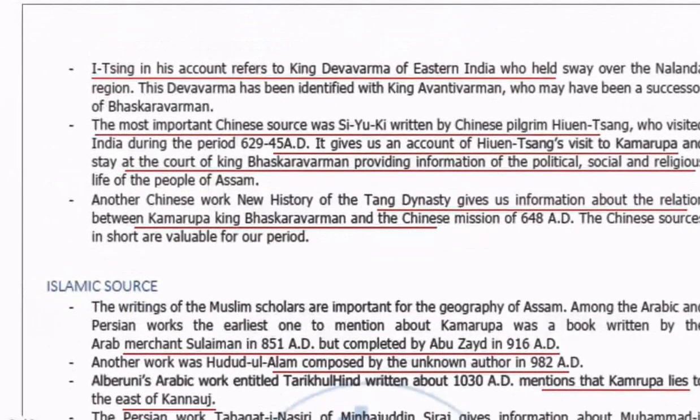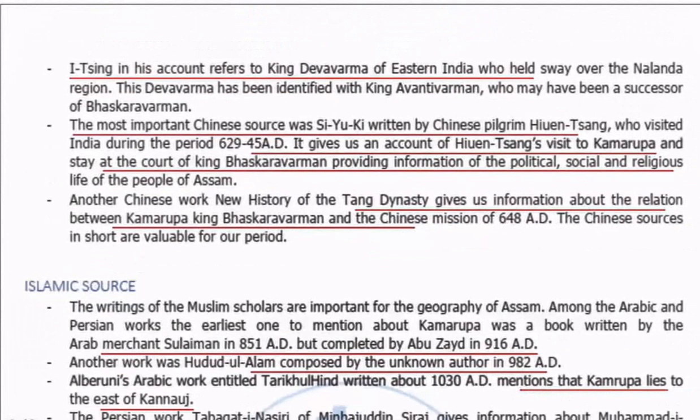Similarly, I Ching, or I King, in his account refers to King Devavarma of eastern India, who held sway over the Nalanda region. This Devavarma has been identified with King Avantivarman, who may have been a successor of Bhaskar Varma. Similarly, the most important source, which we have already read about in different classes, is the Si-Yu-Ki, written by the Chinese pilgrim Huan Tsang, who visited India during 629 to 645 AD. It gives accounts of his visit to Kamrupa and stay at the court of King Bhaskar Brahmana, and provides information about the political, social, and religious life of the people of that time.